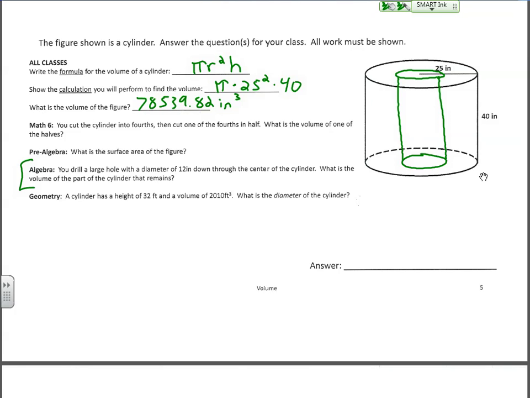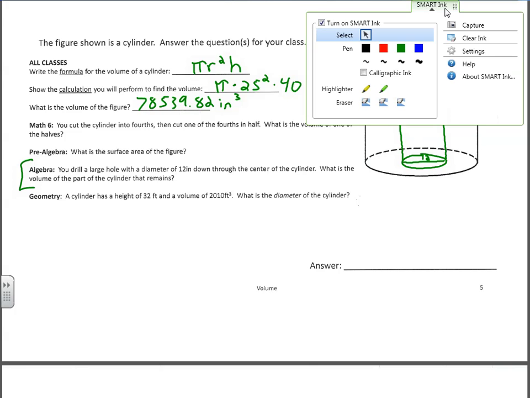This has a diameter of 12. I'm looking for the volume of the part of the cylinder that remains. Okay, so you've drilled a hole in the center. What's the volume that remains? Kind of similar to our shaded area questions, right? You're taking away a section of the shape, what is left? Only I don't want the answer as a percentage, I want the actual volume here.